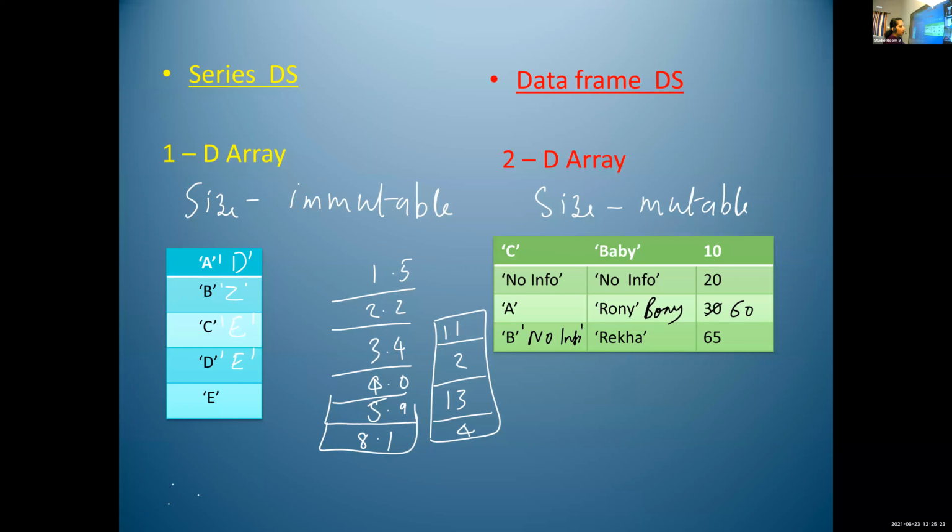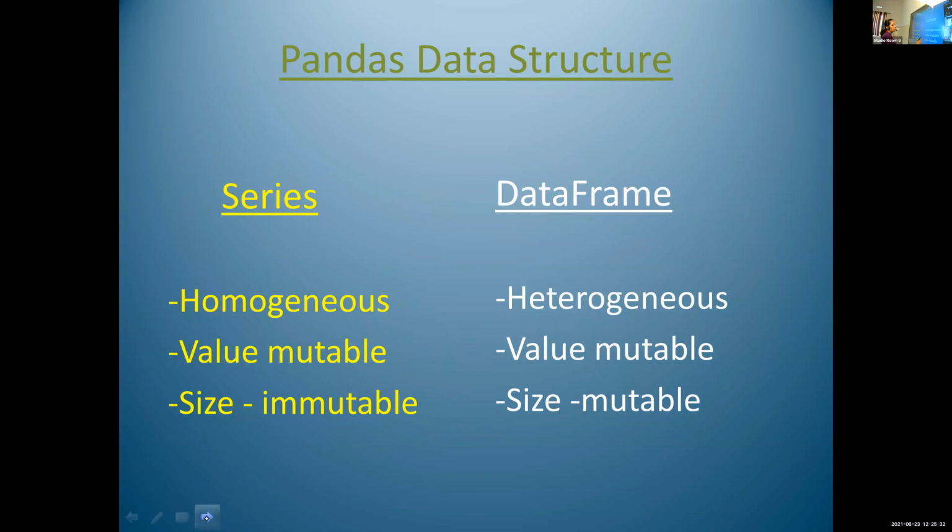So in data frame data structure also, values are mutable. Is it clear? Mutable meaning? Okay. Then the last one is size immutable in the case of series data structure. Once we declare the series data structure, if the size is 5, always the size is 5. We cannot change it as 4 or 10.